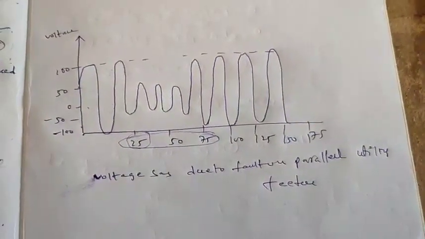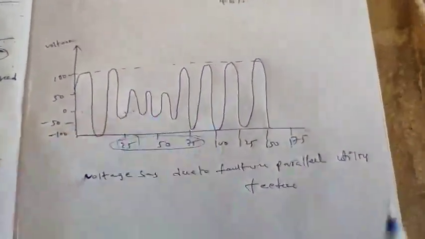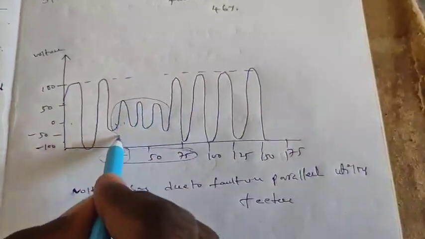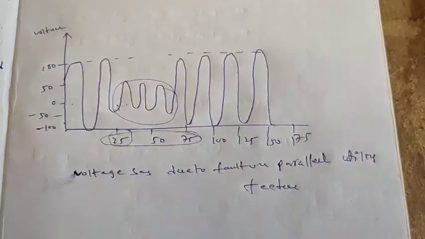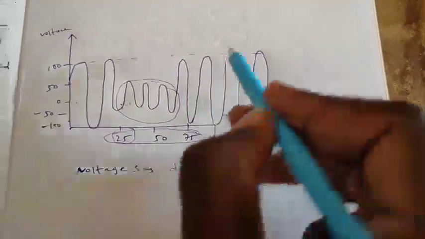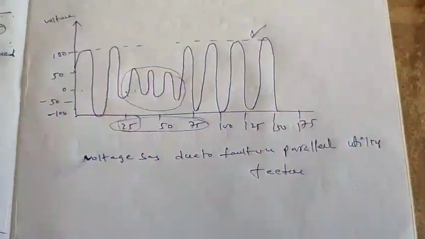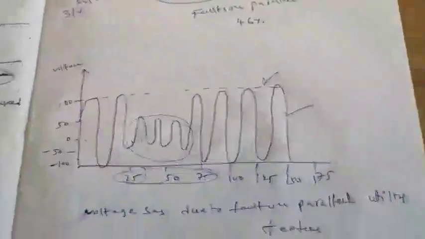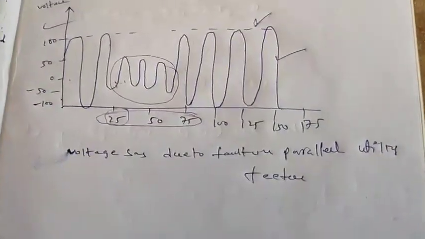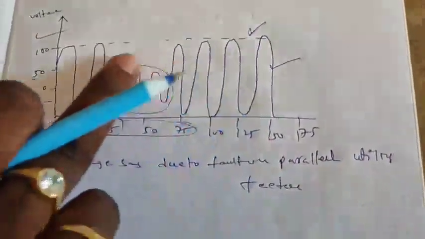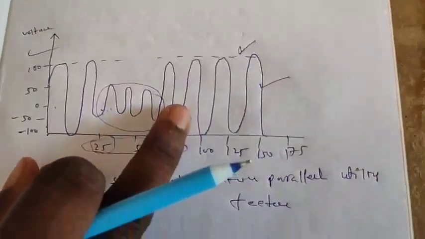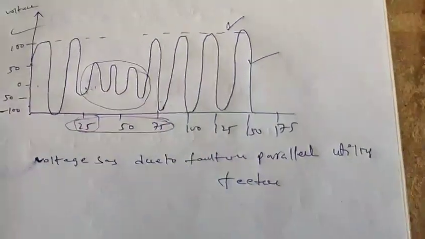When the fault is on the parallel feeder, the voltage value decreases, and the decreased voltage is the voltage sag. After that, the circuit breaker recloses and the operation comes back to the normal value, that is 100%. A fault on the parallel feeder causes only a voltage sag, not an interruption.